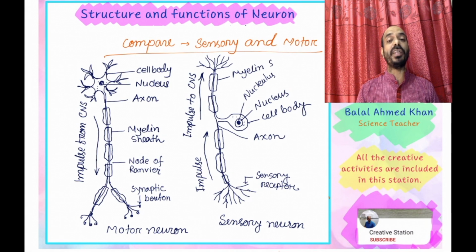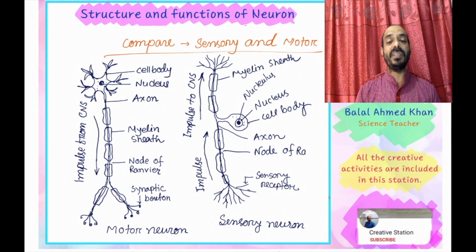And it also contains myelin sheath. With the help of myelin sheath, it speeds up the signals of sensory neuron cell. And it also contains the basic part, node of Ranvier.